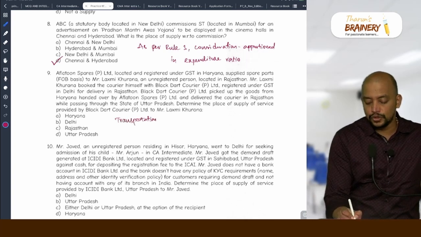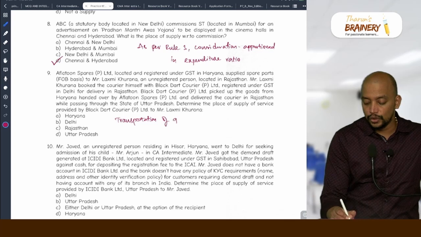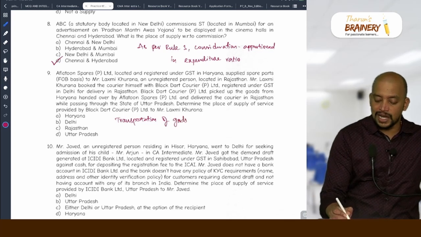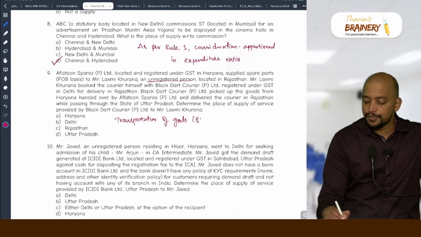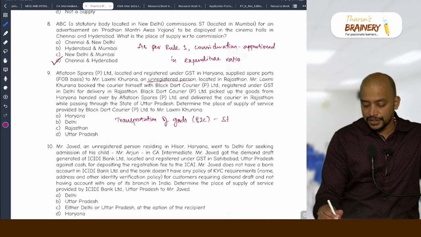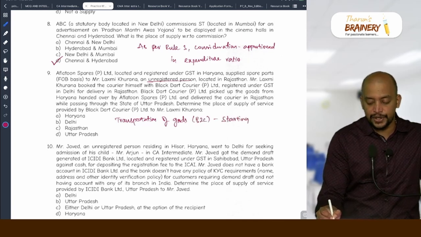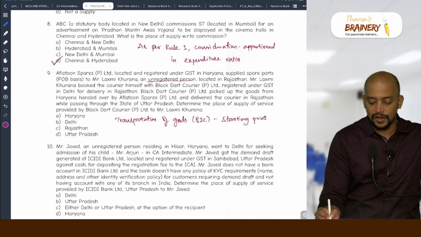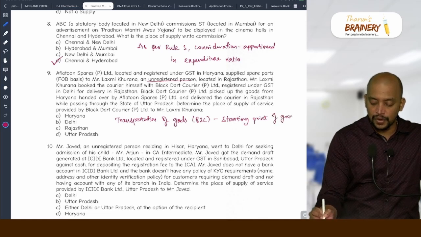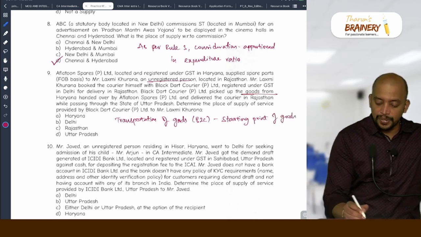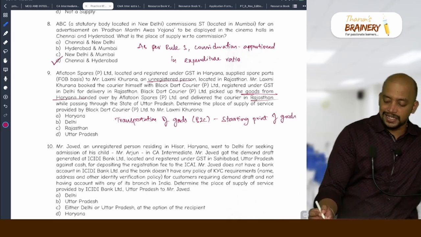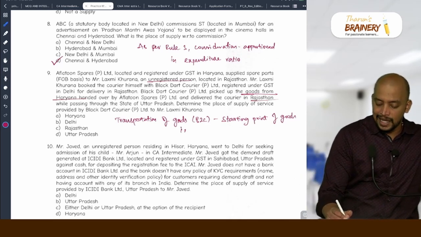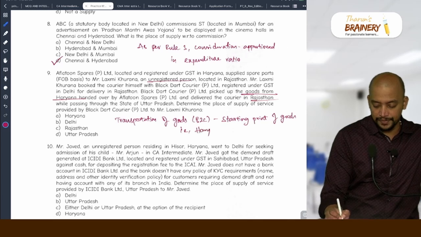Read carefully. Who booked? Lakshmi Khurana. Lakshmi Khurana is an unregistered person. So therefore it will be B2C. So we need to take the starting point. What is the starting point of goods? From where to where the goods are taken? The goods are picked up from Haryana, handed over by Aflatoon and delivered in Rajasthan. So we need to take Haryana as the place of supply.